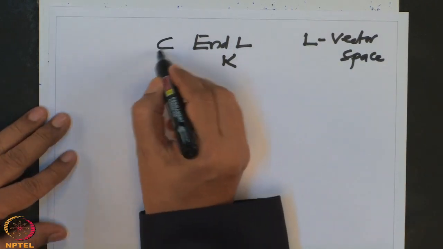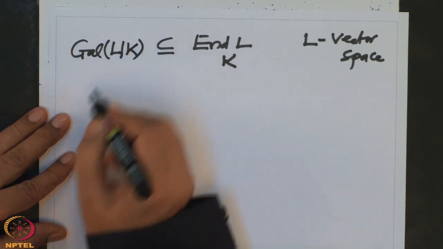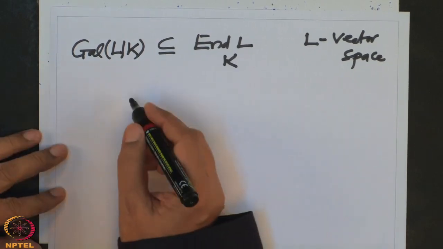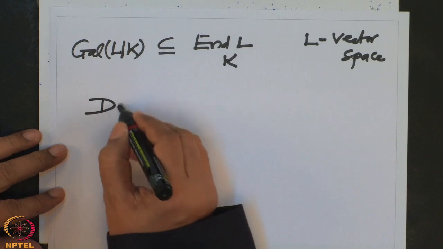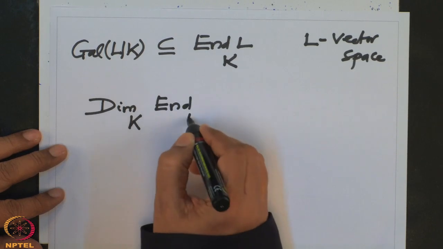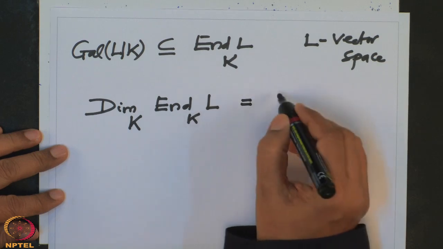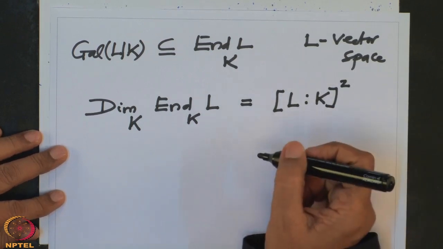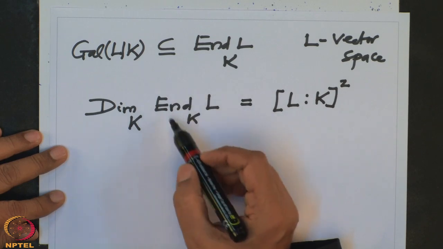And then there is a subset here that we are interested in, the Galois group of L over K. These are all K algebra automorphisms of L. Let us remember the dimension. Now I want to compute the dimension. If I write the dimension as a vector space over K of End, I know what this dimension is. This dimension is the same thing as the degree of L over K, squared. This is because endomorphisms correspond to matrices.